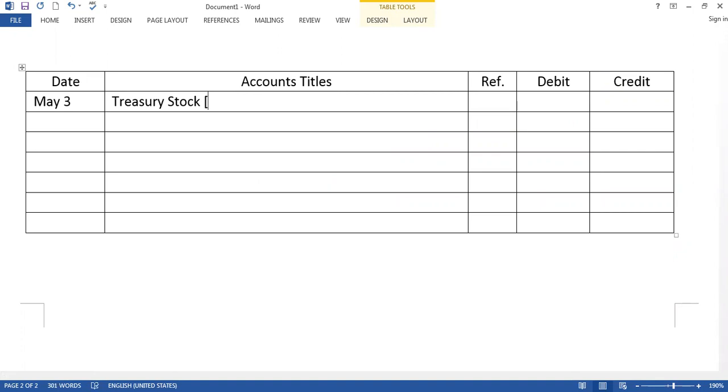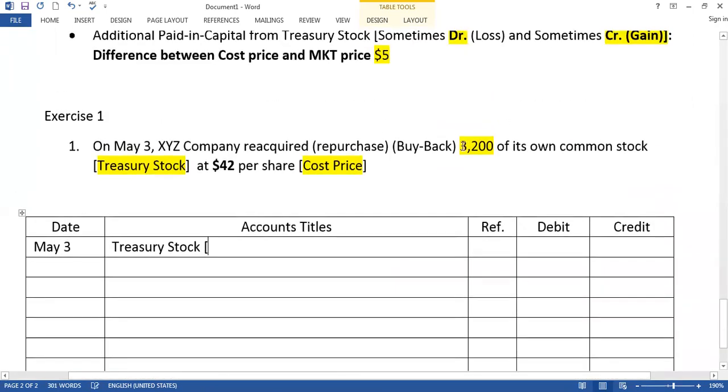Look at the calculation. Company buy back 3,200 shares, and company's cost price is $42. This is the cost price, and the amount here is 134,400.